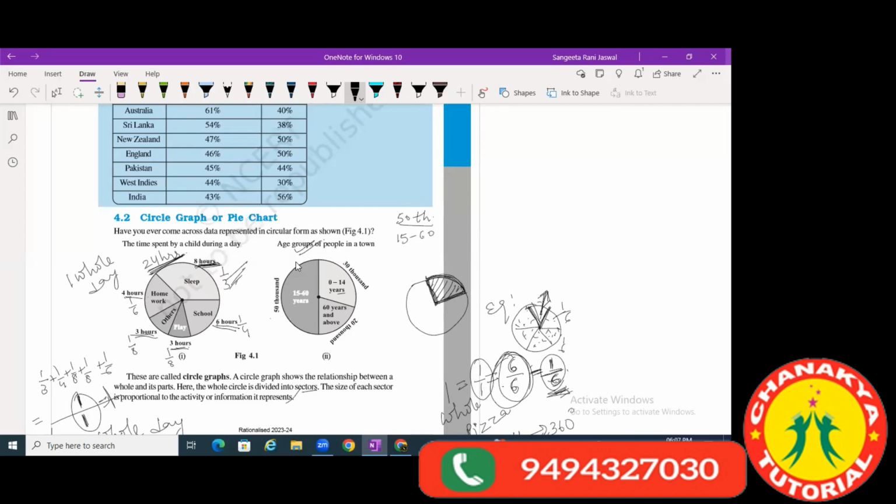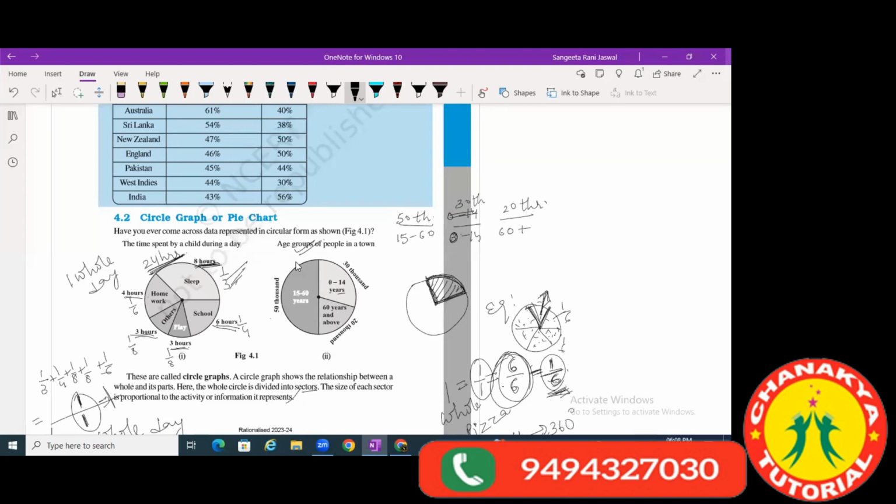Then I have 0 to 14 years of children, who are 30,000. I'm writing age group here, and this is 30,000. And I have 60 years plus age group, that is 20,000.